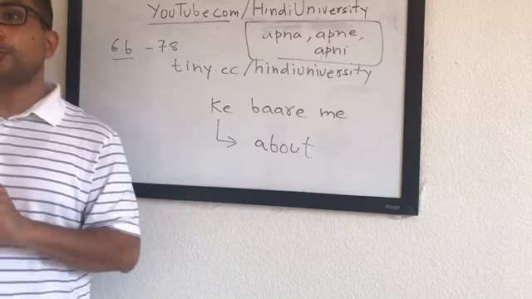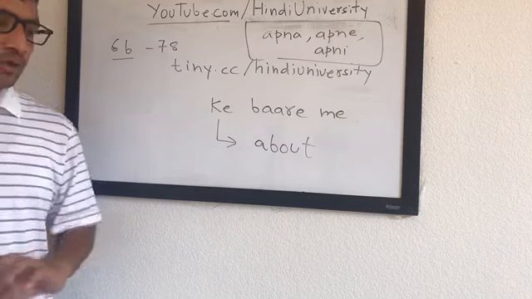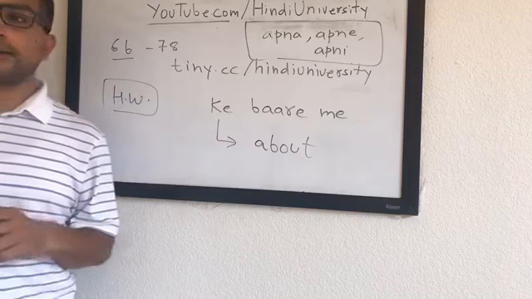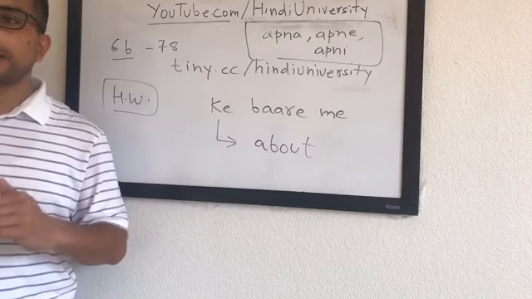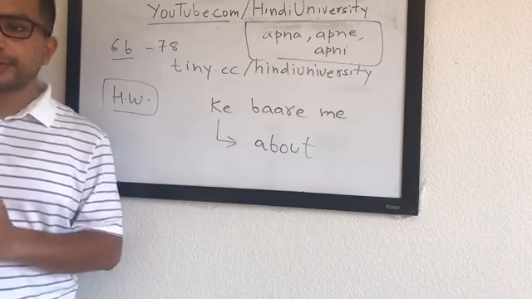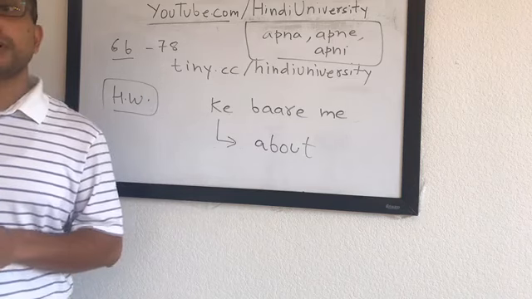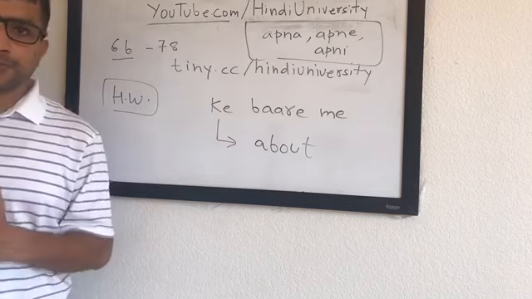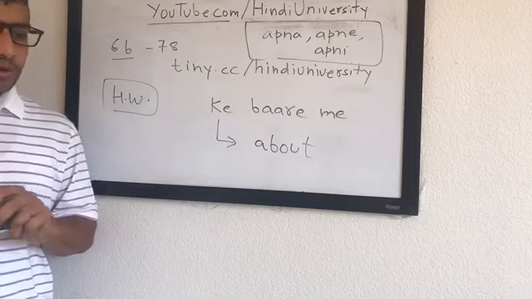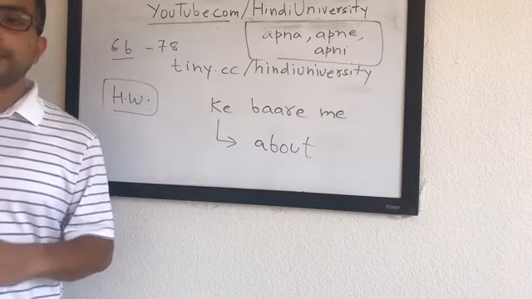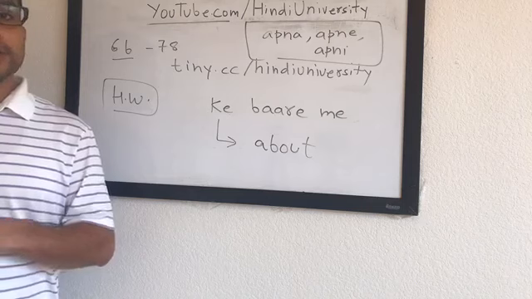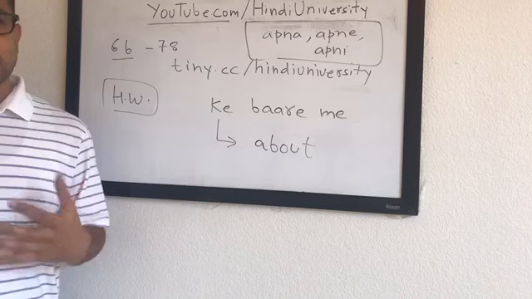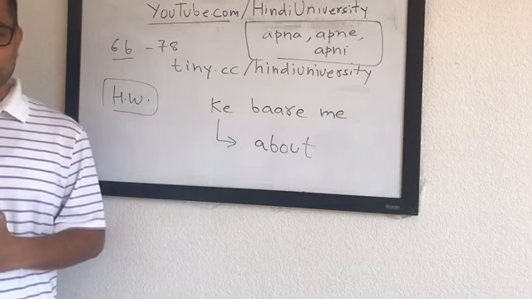But next class we'll try to wrap up this chapter, okay? So the homework exercise for all of you is basically to revise chapter number 6 systematically, whatever we cover, just to make sure everything is coming across to you properly. And if there are some problems, if you're facing challenges, let me know. We can cover it in the next class as we wrap up chapter number 6. Okay. I also want you to read the Devanagari and the Romanagari script as you revise chapter number 6, just to make sure it is making more sense now that we've gone through 3 chapters of this particular chapter number 6.